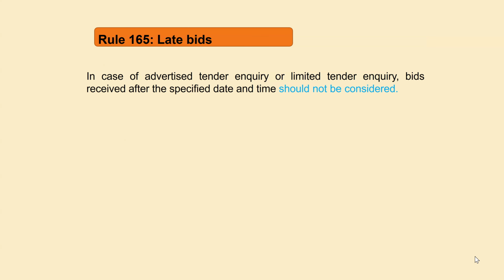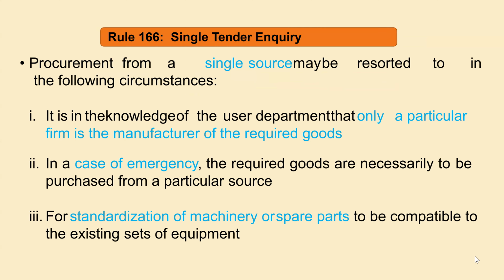So any bid received after the specific date and time will not be accepted. Single tender inquiry: every time also we can go for single tender inquiry, wherever the situation arises. If it is in the knowledge of the user department that only a particular firm is the manufacturer of the required goods, or in case of emergency, the required goods are necessary to be purchased from a particular firm, or for standardization of machinery or spare parts,